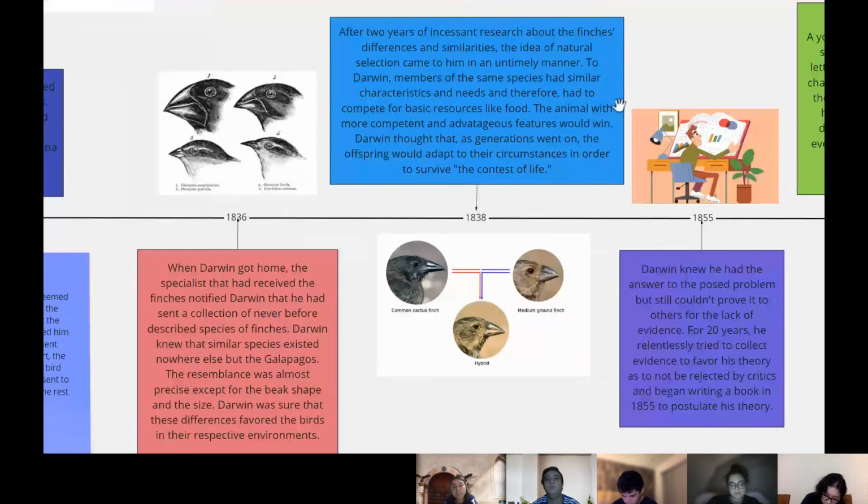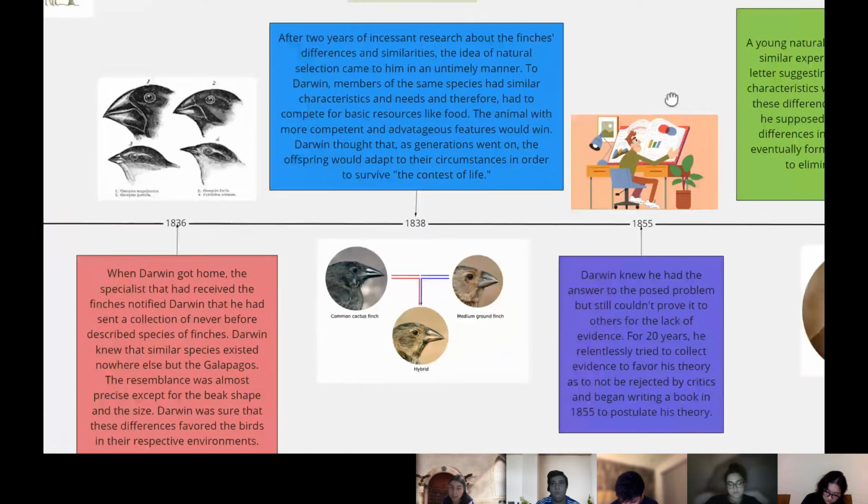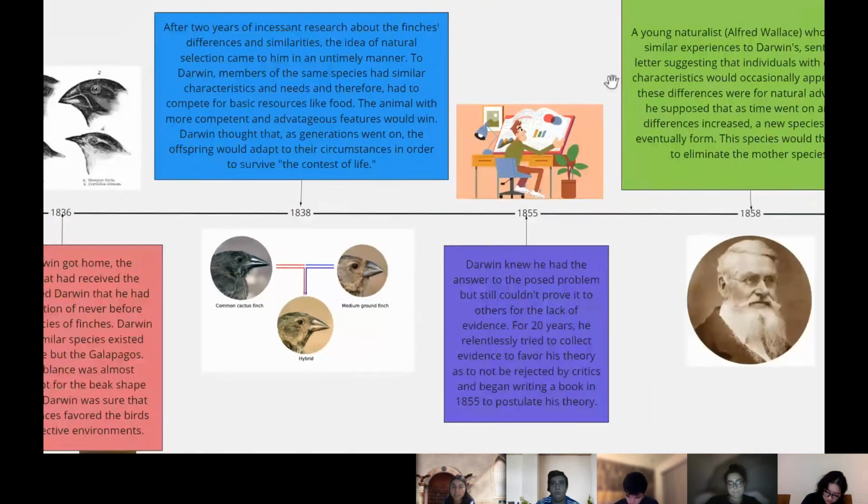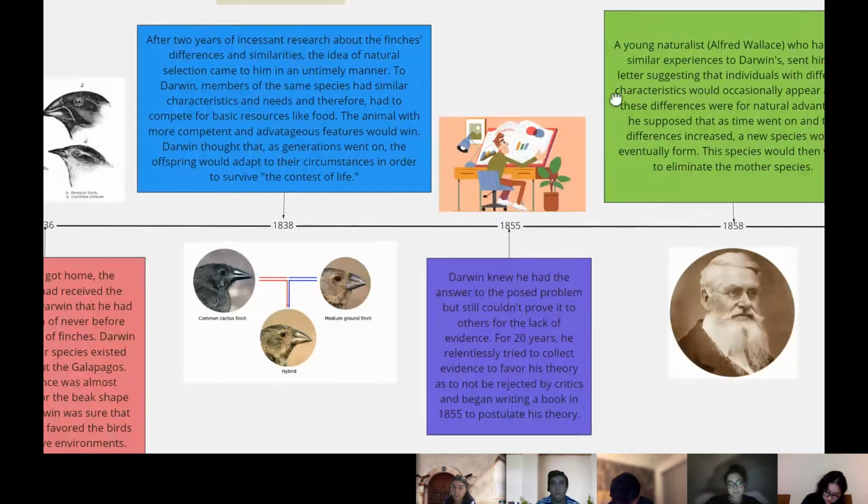To Darwin, members of the same species had similar characteristics and needs, so they had to compete for basic resources like food. The animal with more competent and advantageous features would obviously win. Darwin thought that as generations went on, the offspring would adapt to their circumstances in order to survive the contest of life. In 1855, Darwin knew he had the answer to the problem, but still couldn't prove it to others for the lack of evidence.